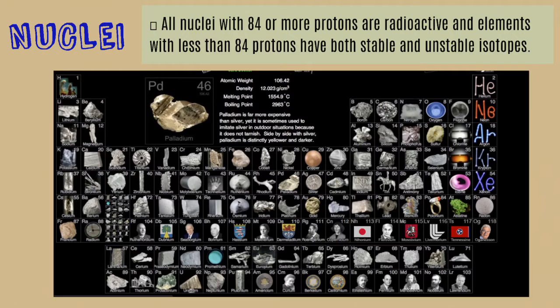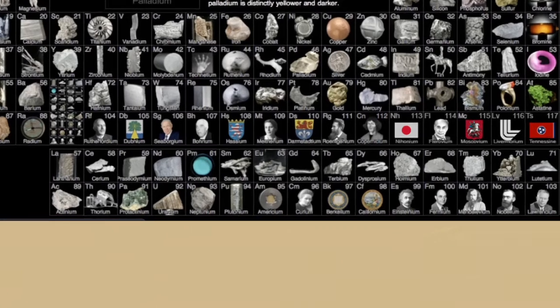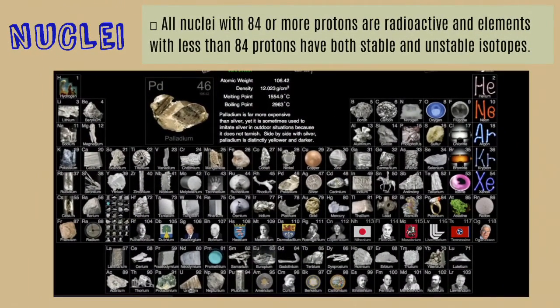The nuclei of most atoms are stable. However, certain atoms have unstable nuclei due to an excess of either protons or neutrons or an excess of both. In our periodic table, most of the radioactive elements can be found in period number 7, and that includes the actinide series. And as an exception, element 43, technetium, is also radioactive.